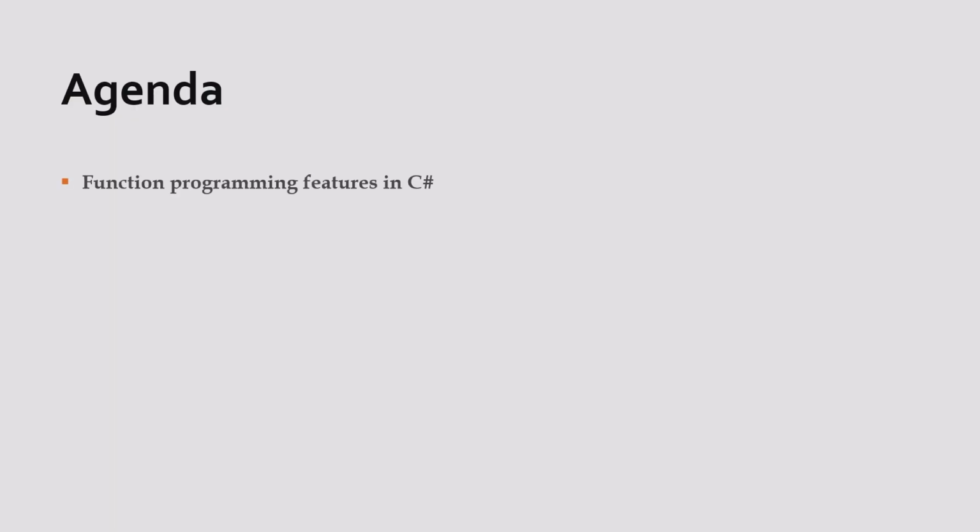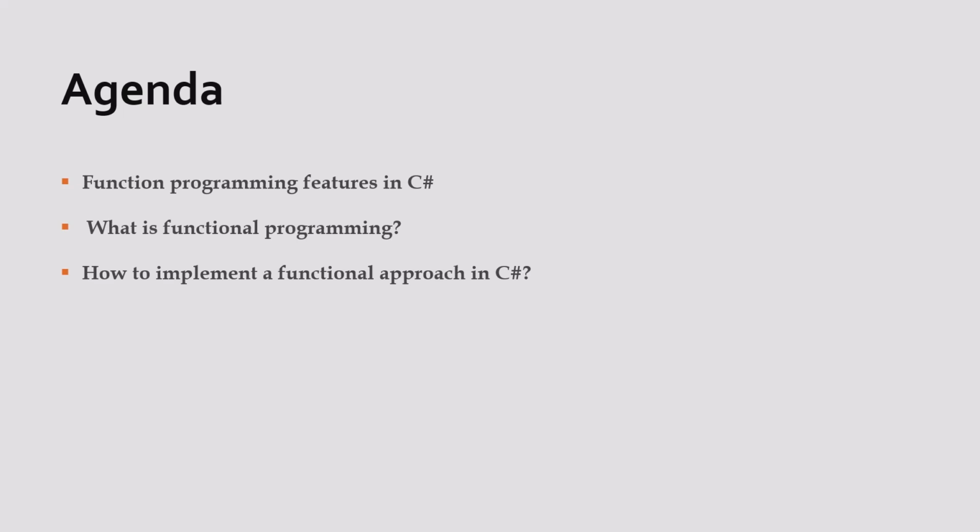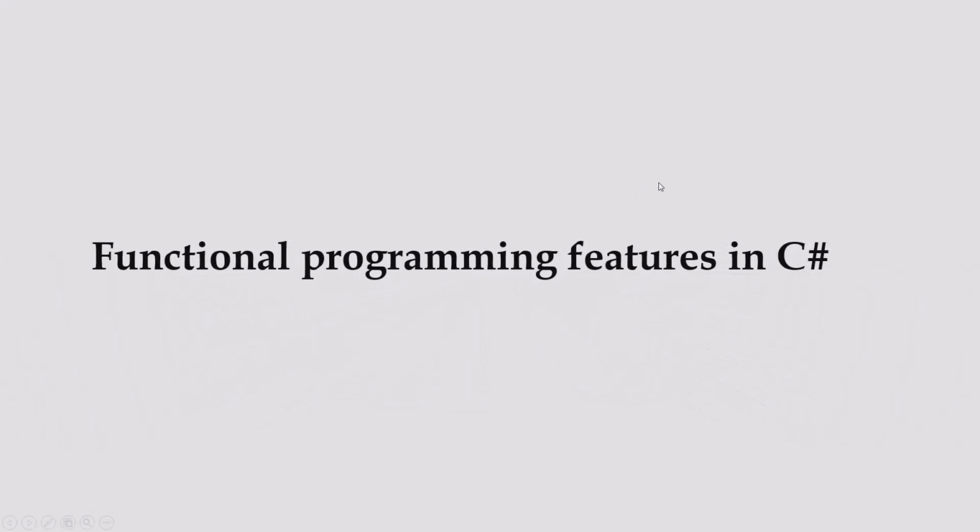In our agenda, we have functional programming features in C#. We'll learn right now what we have in C# as a functional programming element. We'll talk about what is functional programming itself. We'll try to implement a functional approach in C#, and at the end, we'll talk about why you need functional programming elements. Why do you need this approach in your programming? Let's first start from functional programming features in C#.